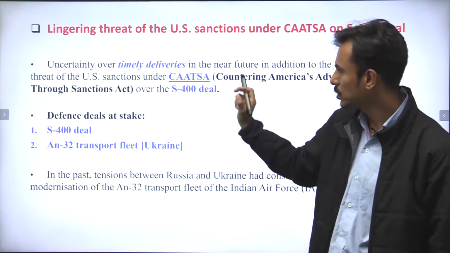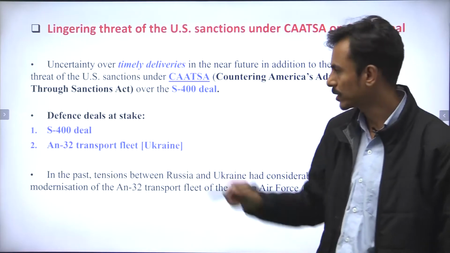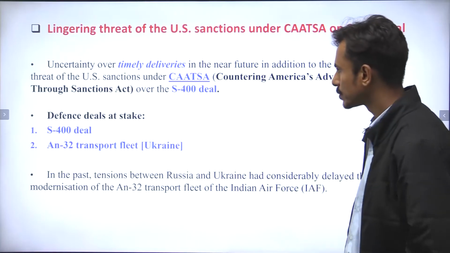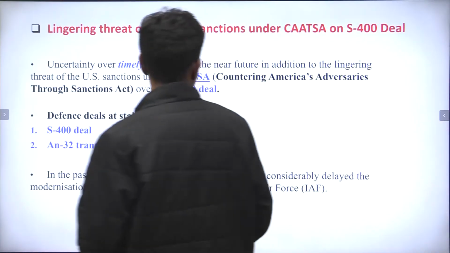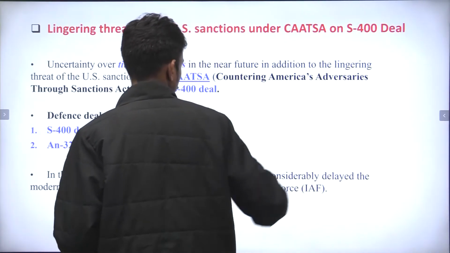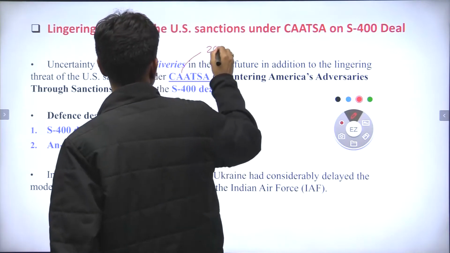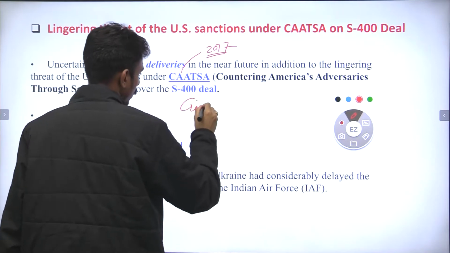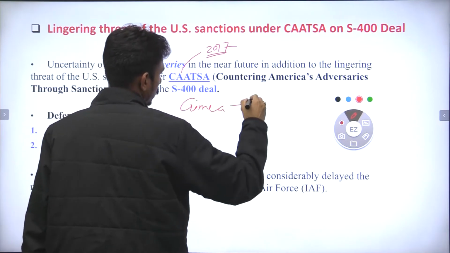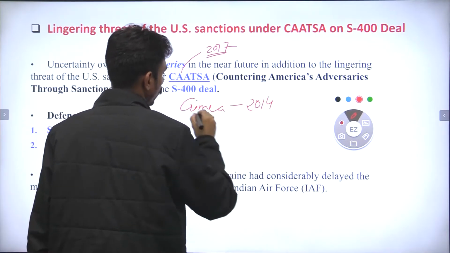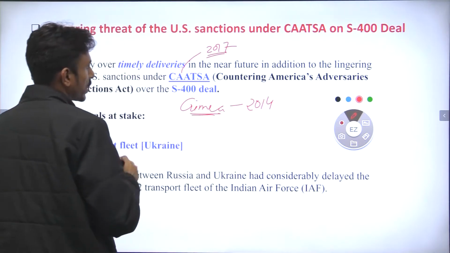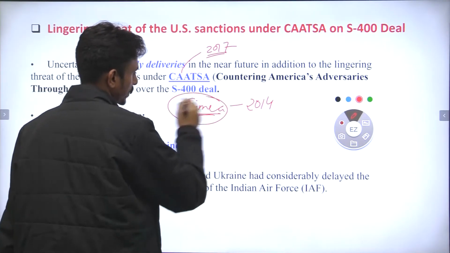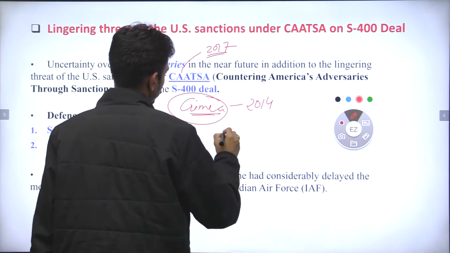This act was cleared by the American Congress in the year 2017, and it clearly said that, because we know that Crimea was annexed by Russia in the year 2014, post that America imposed sanctions over Russia under CAATSA.